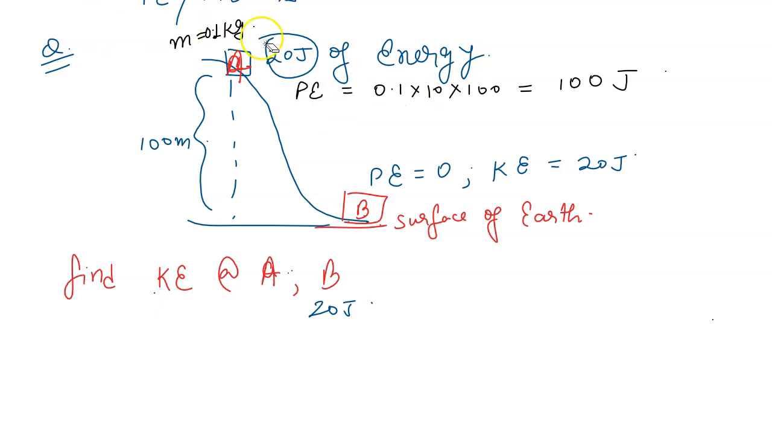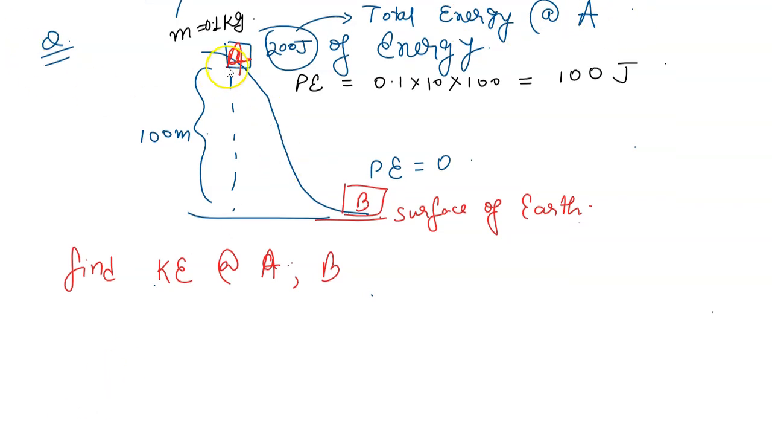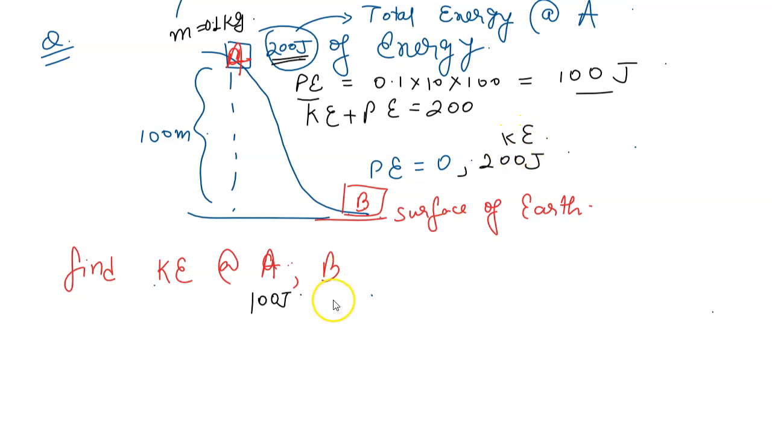So let me say that here the energy was 200 joules, that was total energy, and now you have to find kinetic energy at A and B. 200 joules is total energy at A. So at A we already found the potential energy as 100 and total energy was 200. So kinetic energy plus potential energy is 200, that is what is mentioned. So kinetic energy definitely at A will be 100 joules, and at B the energy will be kinetic energy only, and since total energy is 200, kinetic energy will be 200 joules.